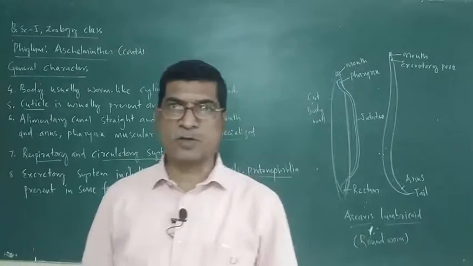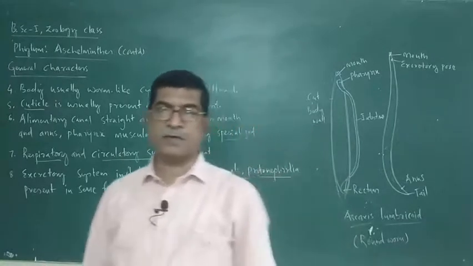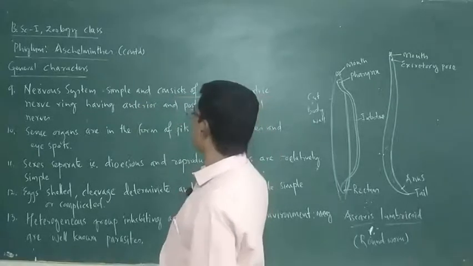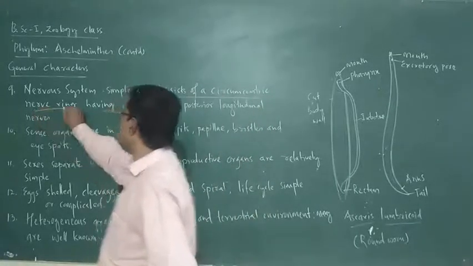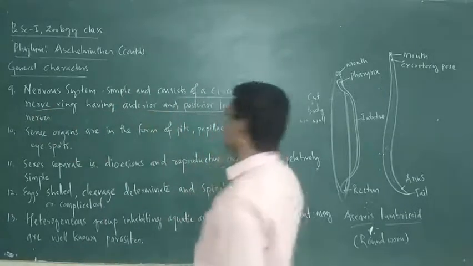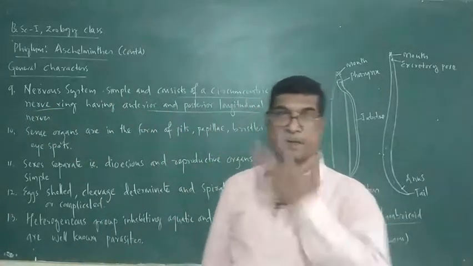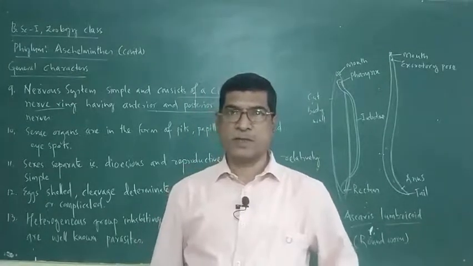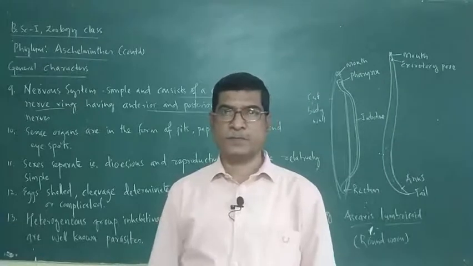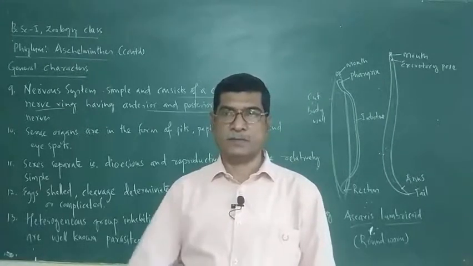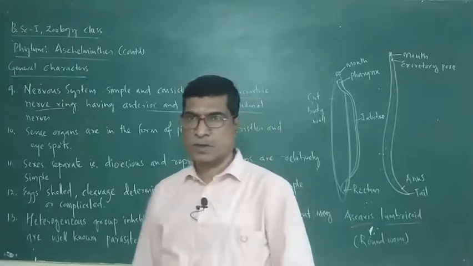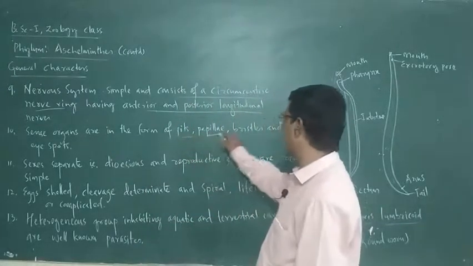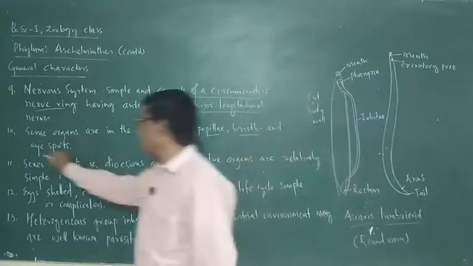So, these are a few general characteristics. Let us discuss some more general characteristics of phylum Aschelminthes. Nervous system consists of a circumenteric nerve ring having anterior and posterior longitudinal nerves. Here the nervous system is not so well developed. Sense organs are in the form of pits, papillae, vesicles and eye spots.